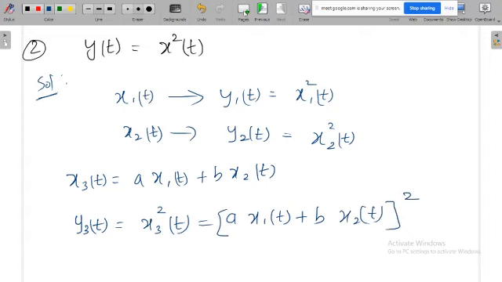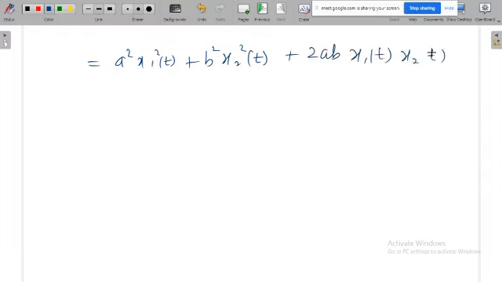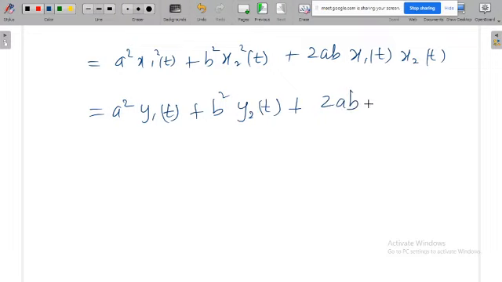Then you expand this equation: a square x1 square t plus b square x2 square t plus 2ab x1 t and x2 t. Now x1 square t you can replace with y1 t, and x2 square t you can replace with y2 t. But here you cannot do any replacement.